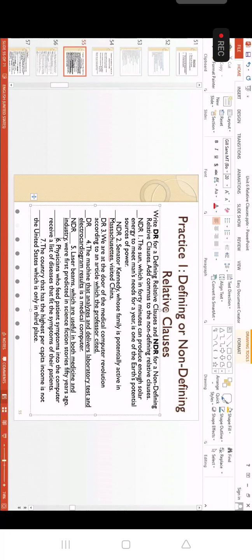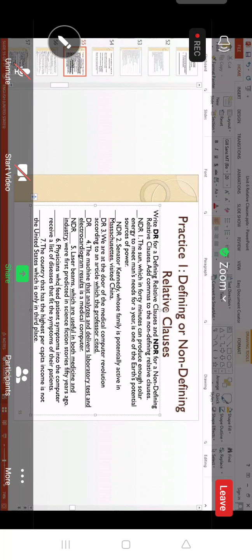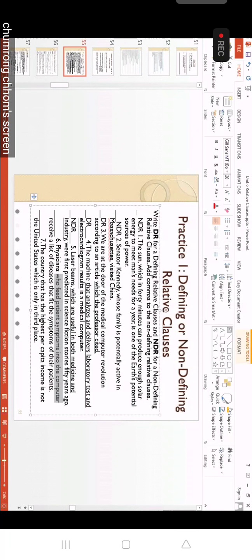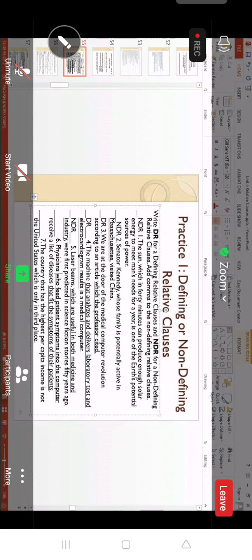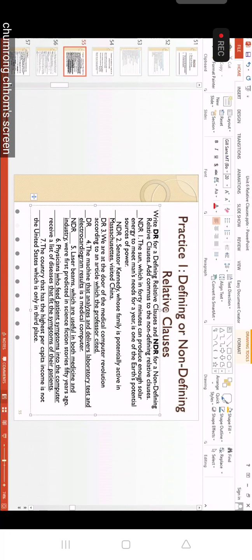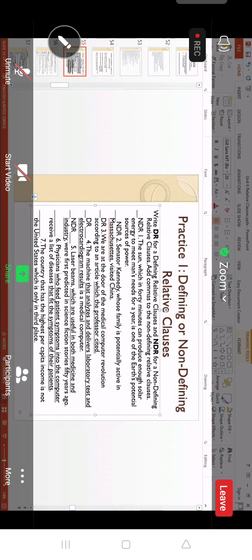What about number six, everybody? We have two clauses here. This is one, and another one after here. The first one, is it defining or non-defining, anybody? Non-defining, physician. You know the physician, right?